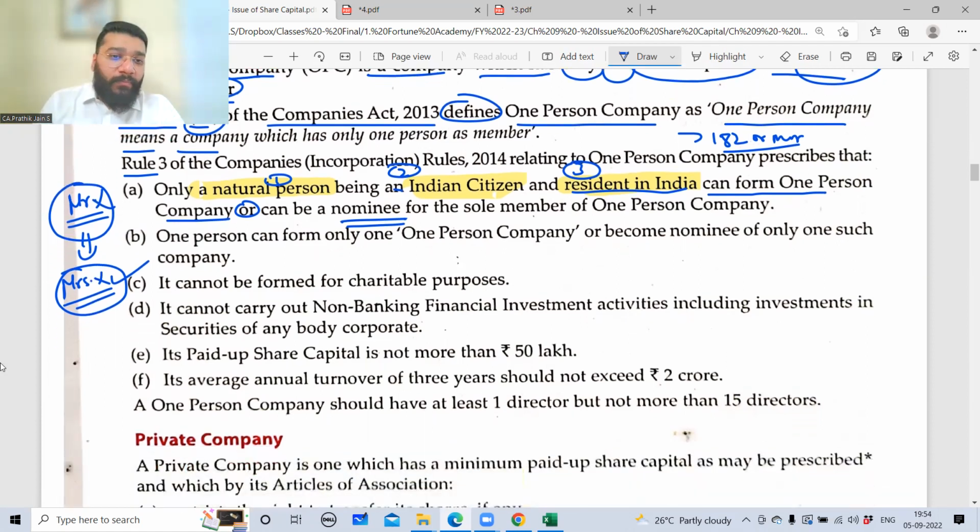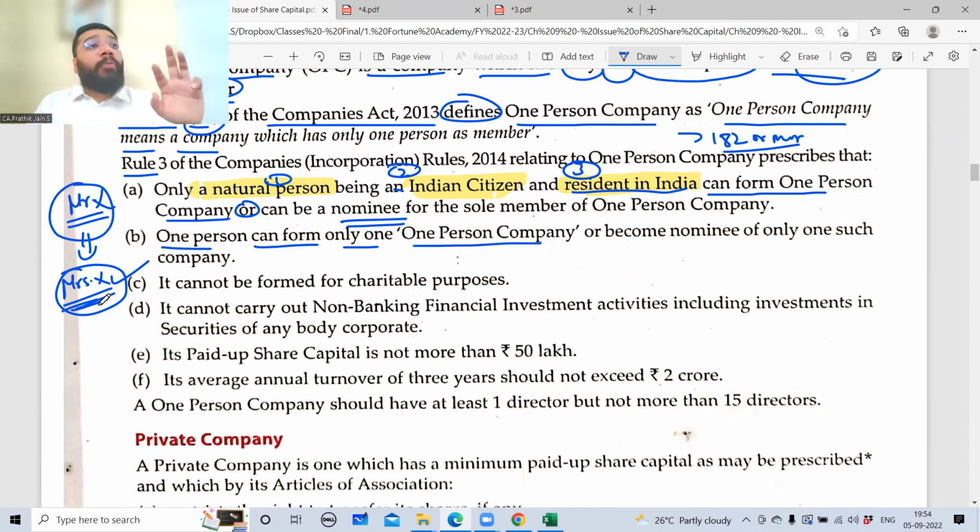Yes, sir. One person can form only one OPC. So Mr. X, can he form multiple OPCs? No, he can form only one OPC. Can Mrs. X be nominee of multiple OPCs? No, she can be nominee of only one OPC. Which means Mr. X can be a member, a shareholder, of one OPC. At the maximum, he can be a nominee of some other OPC. One shareholder, one nominee allowed. So Mr. X can be shareholder in one OPC and nominee in another OPC.